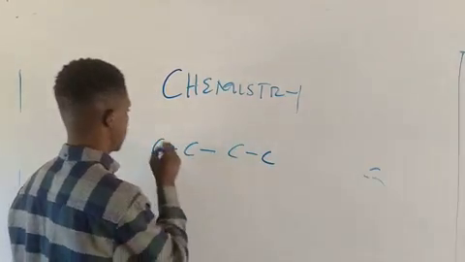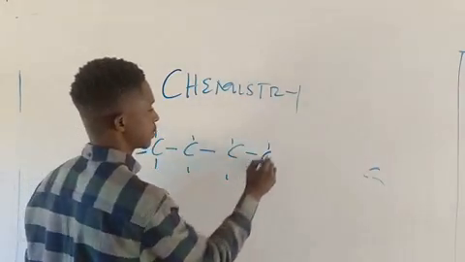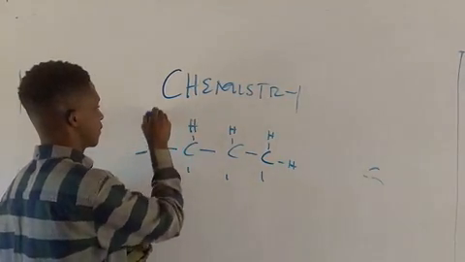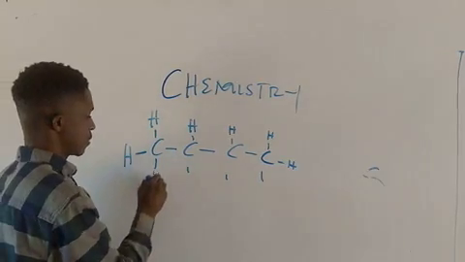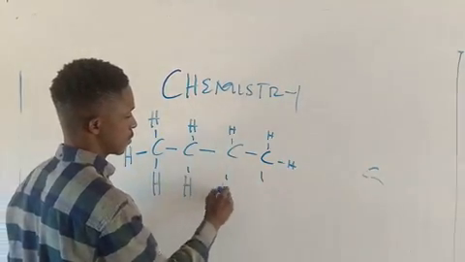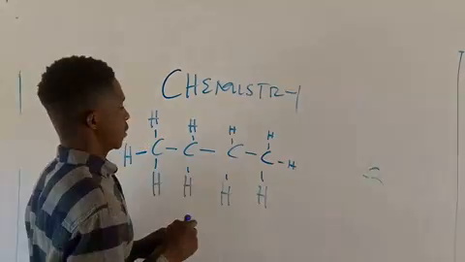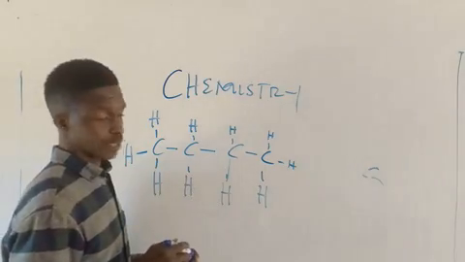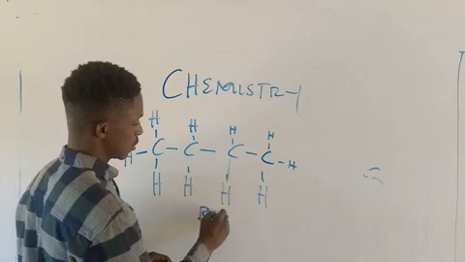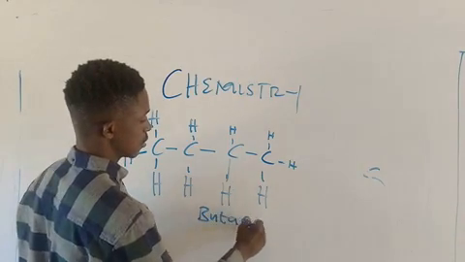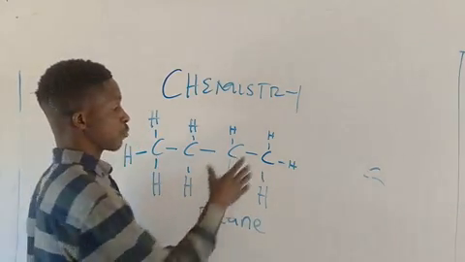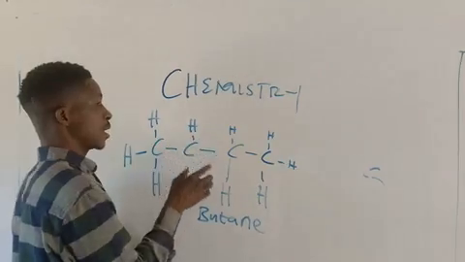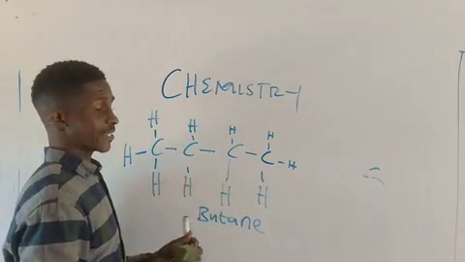I can have a compound like this. This compound is called butane. Don't worry, I'm going to teach you nomenclature, how to name these very well. But now let's understand the concept of catenation.